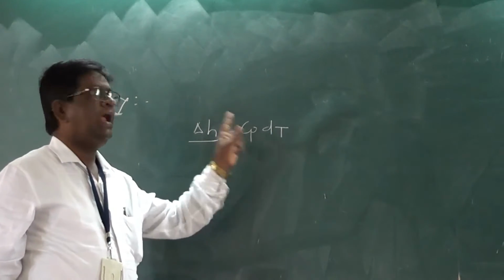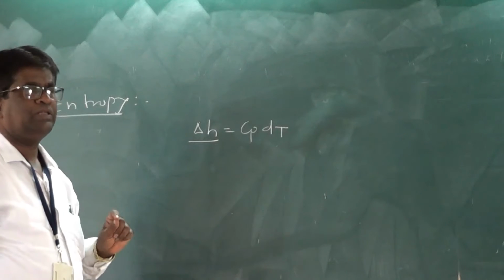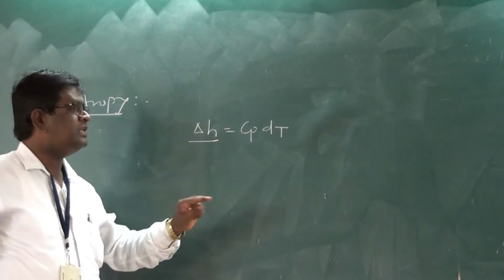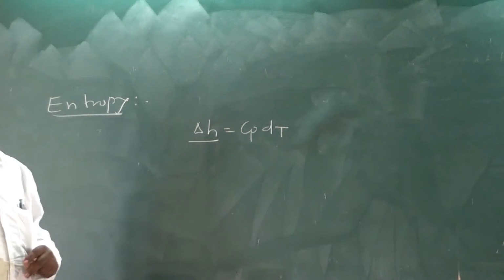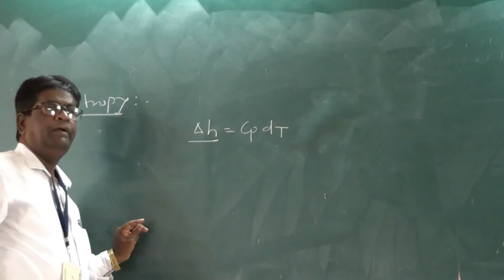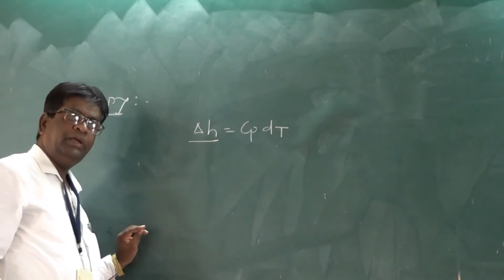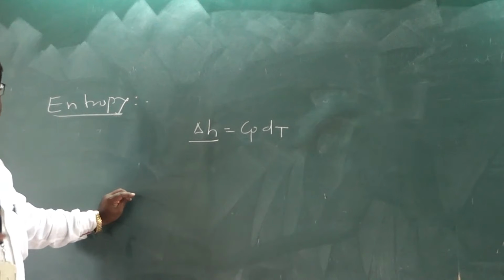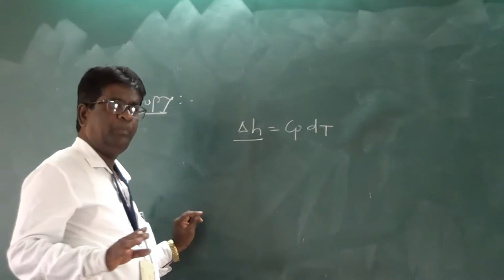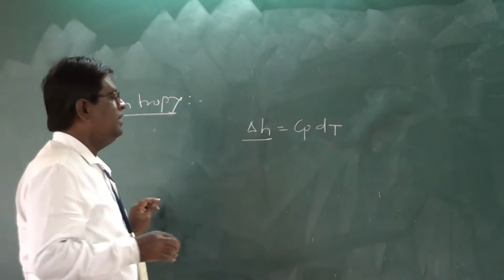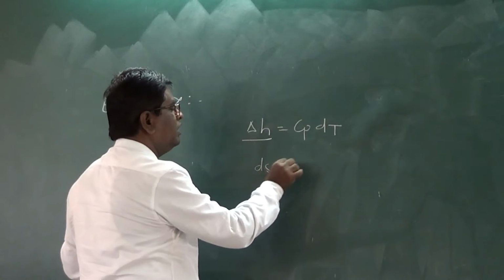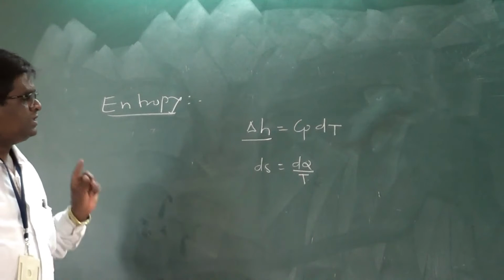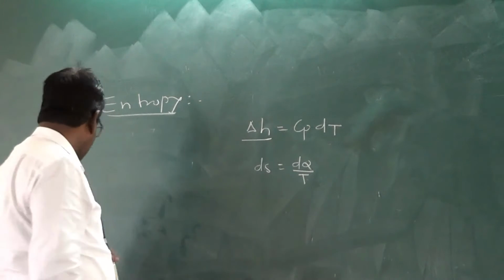Pressure and temperature are measurable properties, so enthalpy is expressed in terms of measurable properties. Similarly, entropy is an unmeasurable property. There is no instrument to measure entropy, but it is expressed as dS equal to dQ by T. So this is something about entropy.